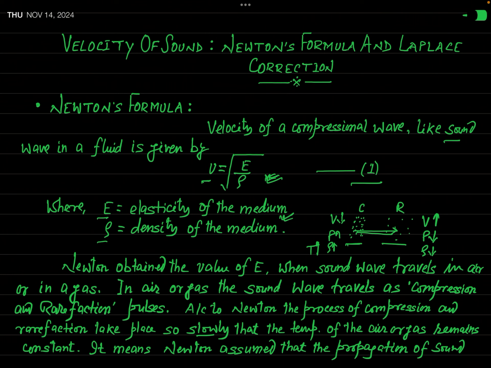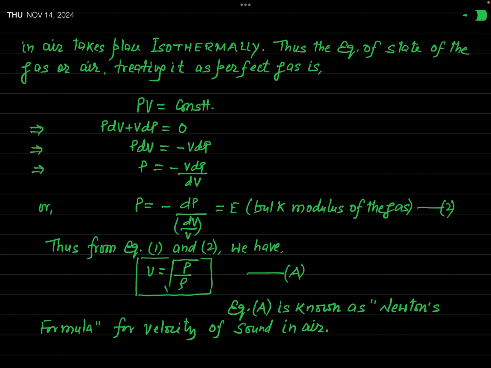In a nutshell, according to Newton, sound wave travels through air or gas isothermally. And if this process is isothermal, temperature will remain constant. So this was the idea proposed by Newton for the propagation of sound wave in air or in a gas.